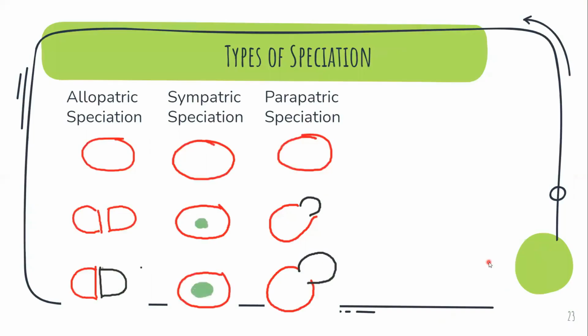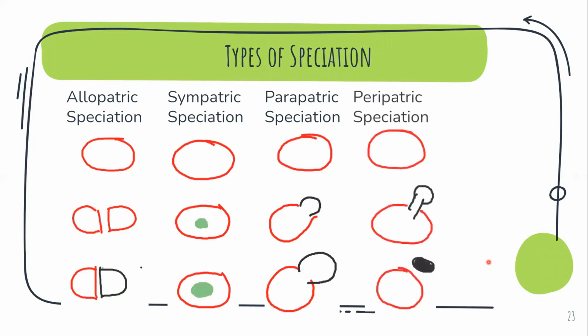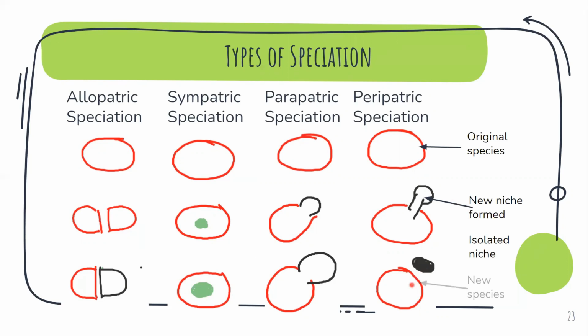Next and the last type of speciation is peripatric speciation. So in peripatric, similar to parapatric, some would bud off and occupy a new niche. However, this niche is isolated, meaning these two species can no longer breed with each other. Like here they could breed, right? However, here they cannot interbreed with each other. This is called peripatric speciation.